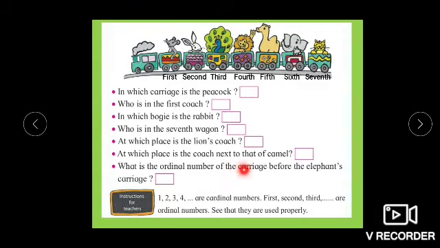What is the ordinal number of the carriage before the elephant's carriage? So what is the ordinal number of the carriage before elephant? Before elephant, who is it? Camel. At which coach? 5th coach. So that ordinal number is 5th. 1, 2, 3, 4 are cardinal numbers. 1st, 2nd, 3rd are ordinal numbers.